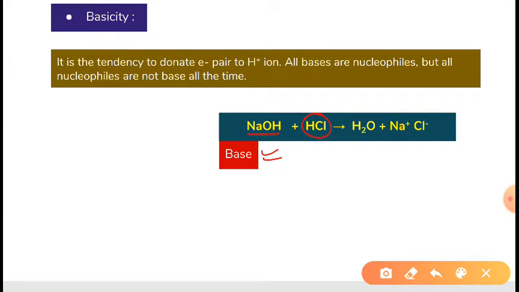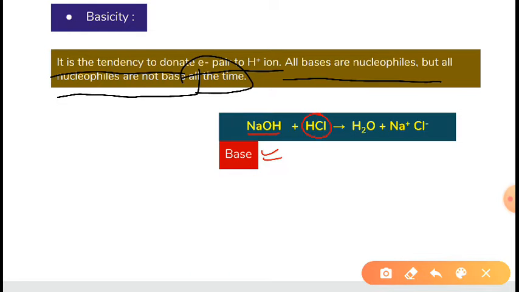Basicity is the tendency to donate an electron pair to an H plus ion. So all bases are nucleophiles. Always remember that all bases are nucleophiles, but all nucleophiles are not bases all the time.